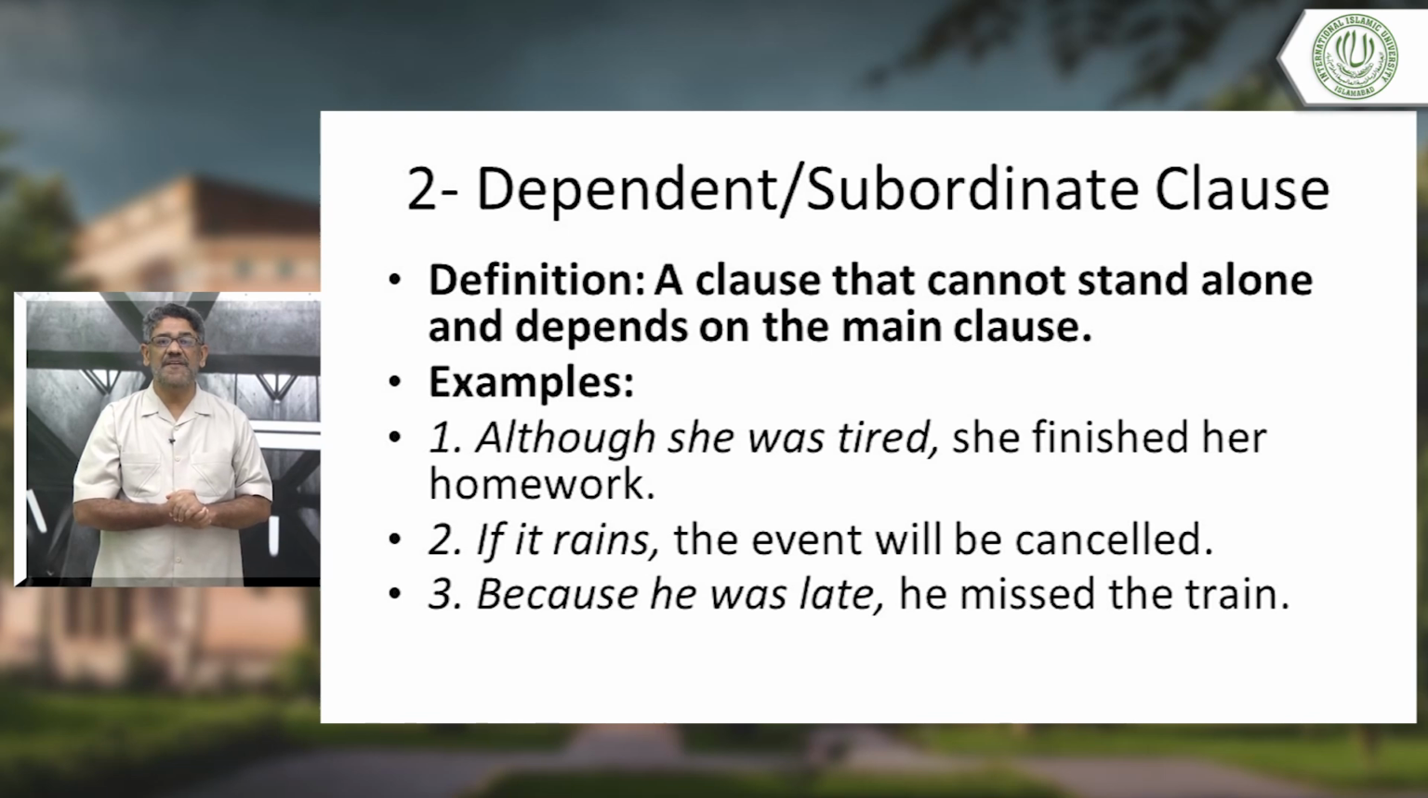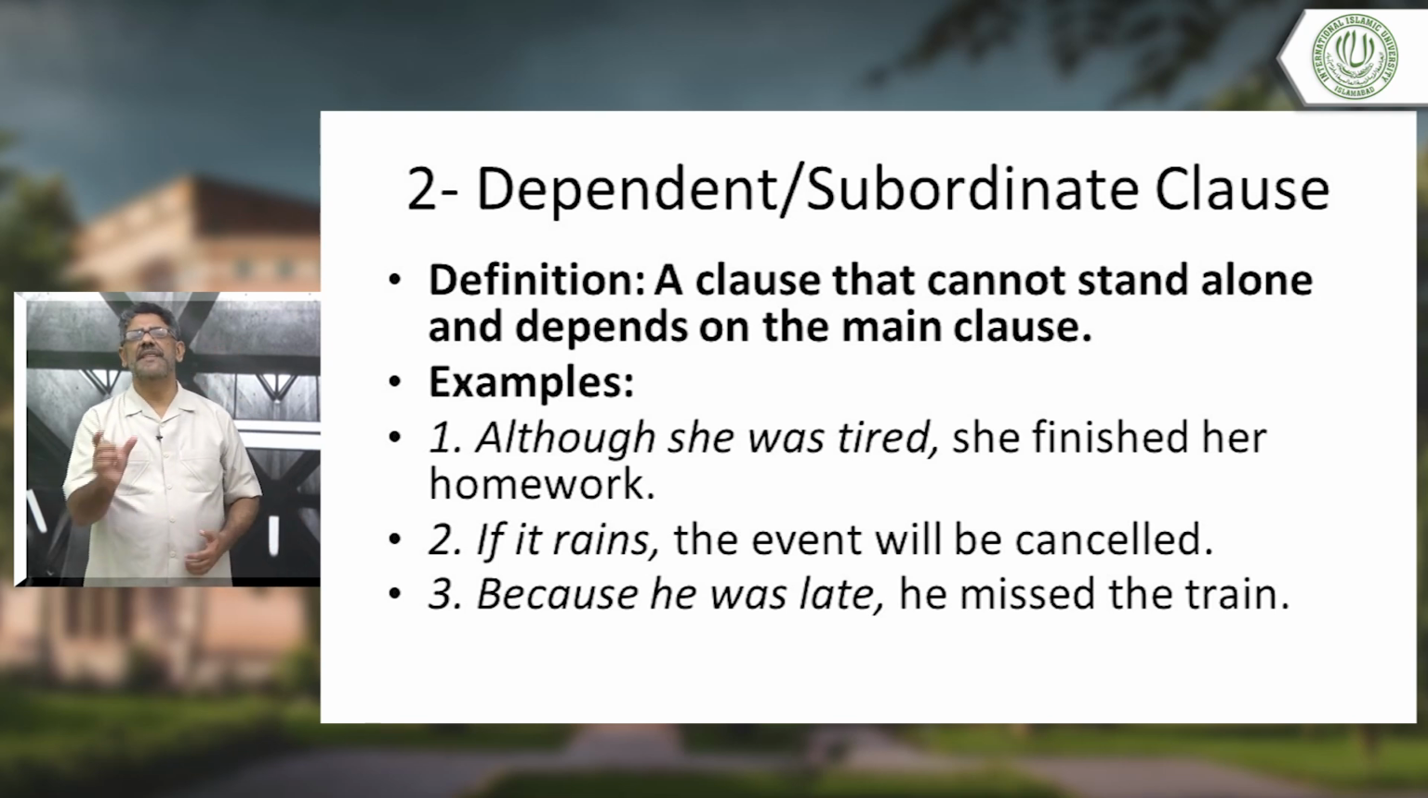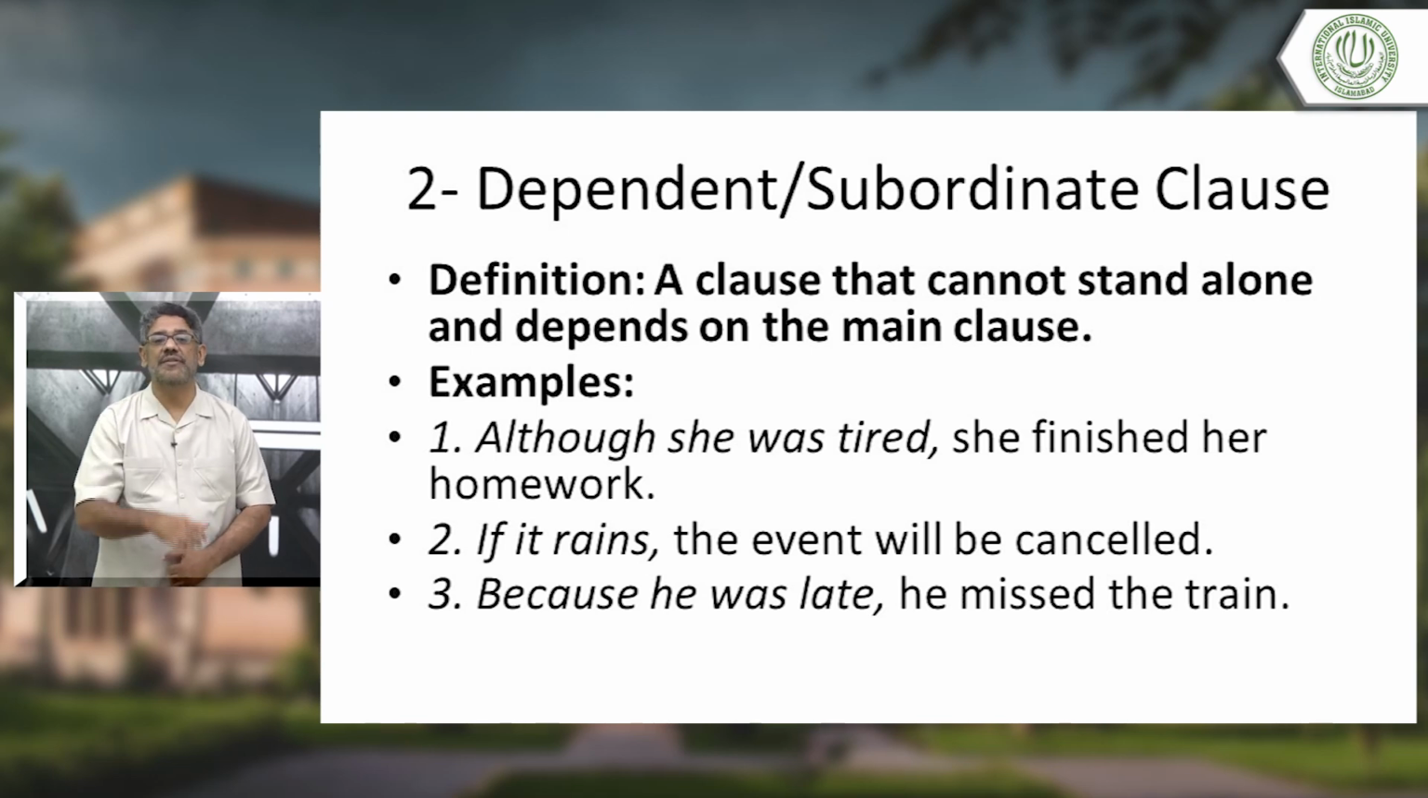Two. If it rains, the event will be cancelled. If it rains. Look, it rains. It, subject is there, the verb is there. Now if you say if it rains, there is a little meaning. It does not give full meaning. It cannot stand alone. If someone is talking to you and says if it rains, you'll say, then please tell me something more. If it rains, although she was tired, then what happened? You get my point? So they cannot stand alone on their own. They depend on the main clause.